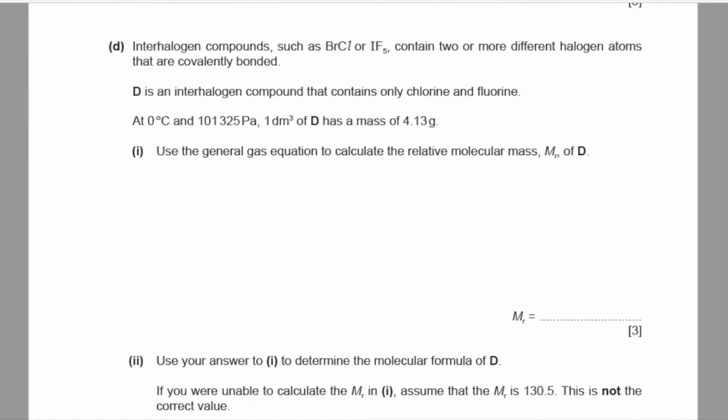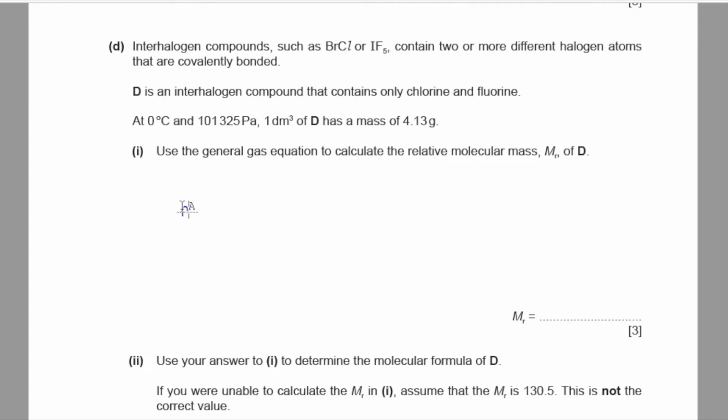Part D. Interhalogen compounds such as BrCl or IF5 contain two or more different halogen atoms that are covalently bonded. D is an interhalogen compound that contains only chlorine and fluorine. At 0 degrees Celsius and 101325 pascals, 1 decimeter cube of D has a mass of 4.13 grams. Part 1, use the general gas equation to calculate the relative molecular mass, Mr, of D.